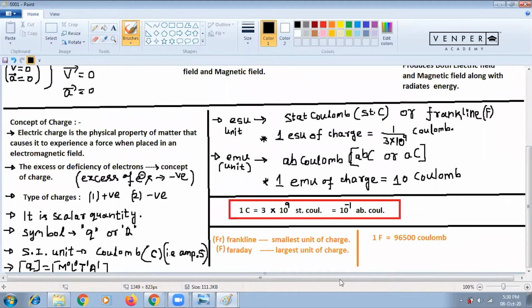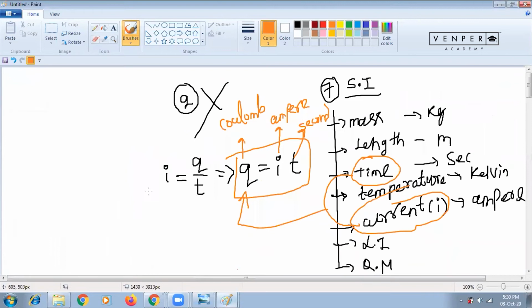You see, someone is asking me why charge is a scalar quantity. Again, I'm explaining on this board. Suppose here you are having Q1 charge, say 2 microcoulomb. Micro is a prefix on the unit of charge, the Coulomb. Then Q2 equal to 3 microcoulomb. So it is a whole system.